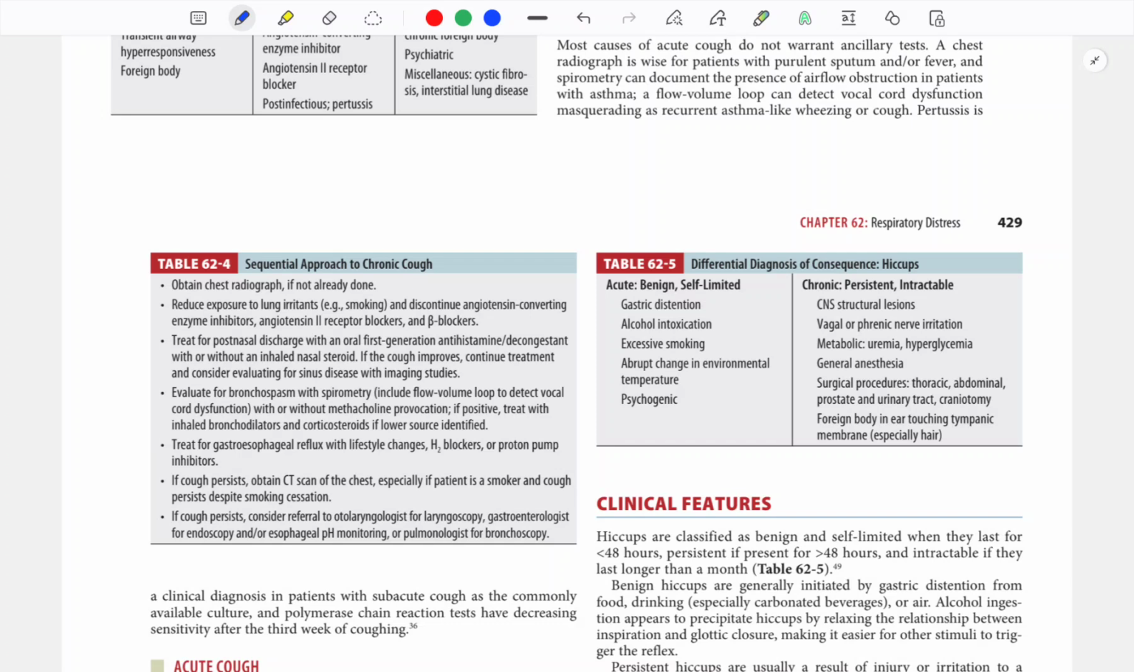What are the causes of hiccups? Acute, benign or self-limiting causes and chronic causes. The benign causes are gastric distension, alcohol, smoking, change in environment, temperature, psychogenic. Then there are chronic or persistent causes: CNS lesions, vagal, uremia, hyperglycemia, hyponatremia, general anesthesia, thoracic abdominal surgeries, ear, foreign body touching the tympanic membrane, especially if an external auditory hair is touching the tympanic membrane, it can induce hiccup.